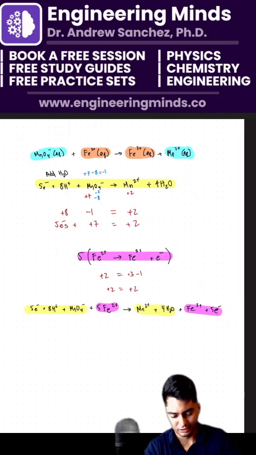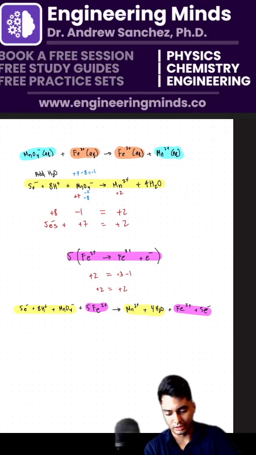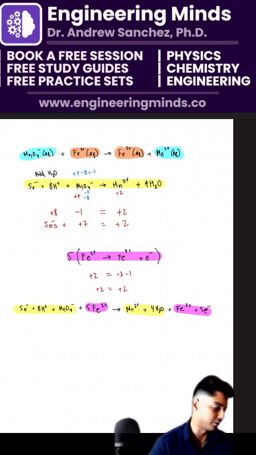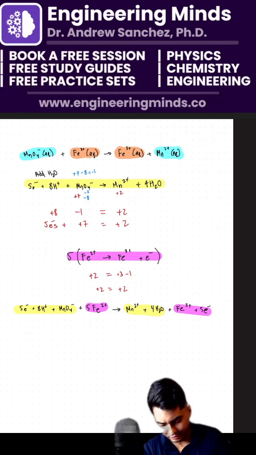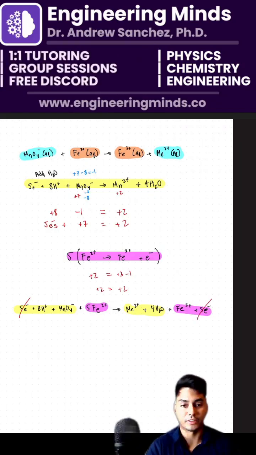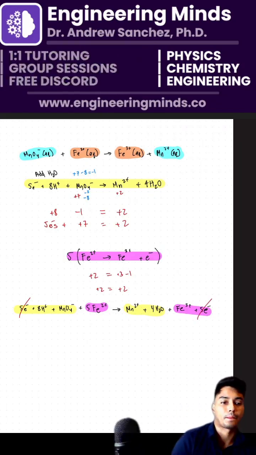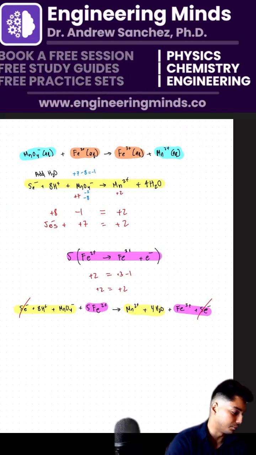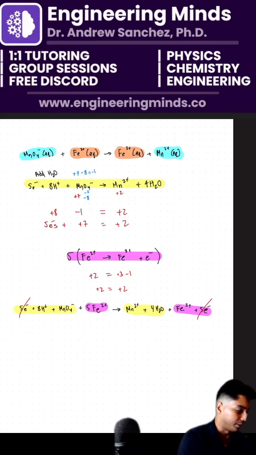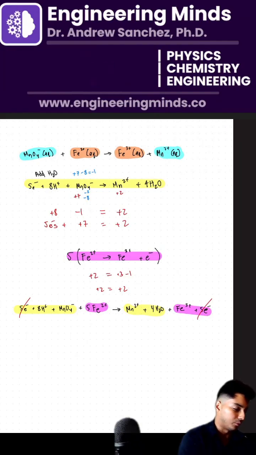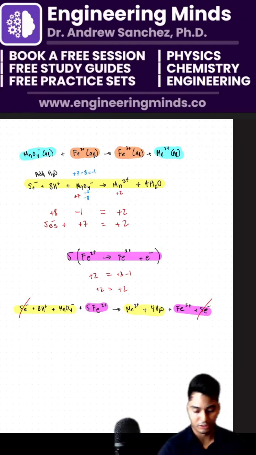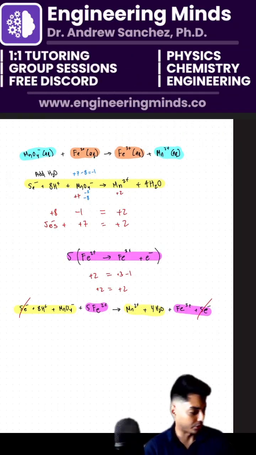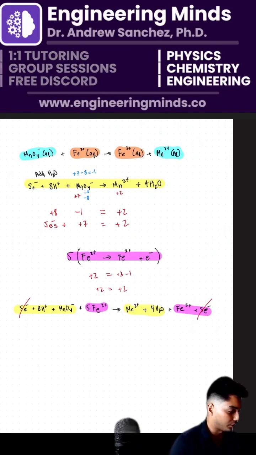Once again, this is a little bit on the college level, so if you don't quite get it and you're not in college, that's perfectly fine. Now I'm going to cancel out the 5 electrons on the left and 5 on the right. So at the end of the day, that's going to give me my final balanced equation. I just have to put that in one more time. Let's see if I have my 8H+ here.